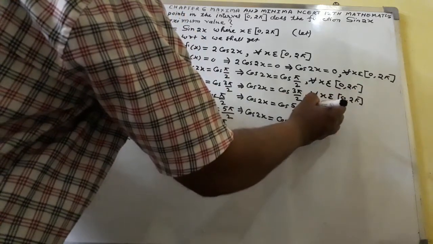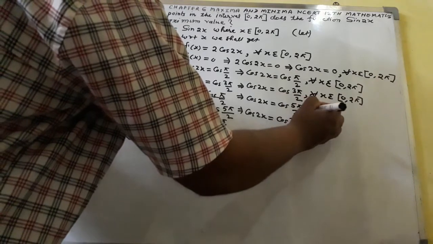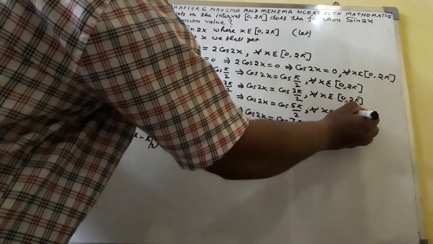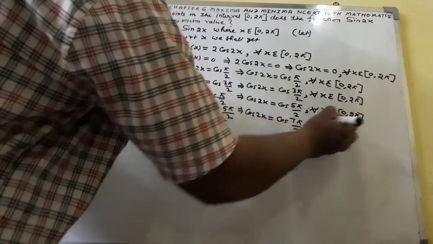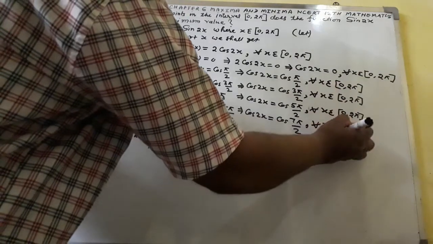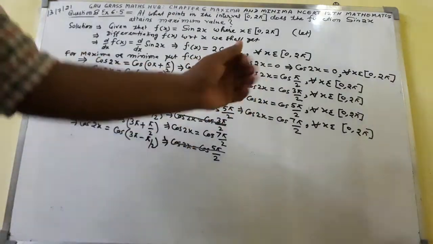Here also, for all x belonging to the closed interval [0, 2π]. Condition will be this one.